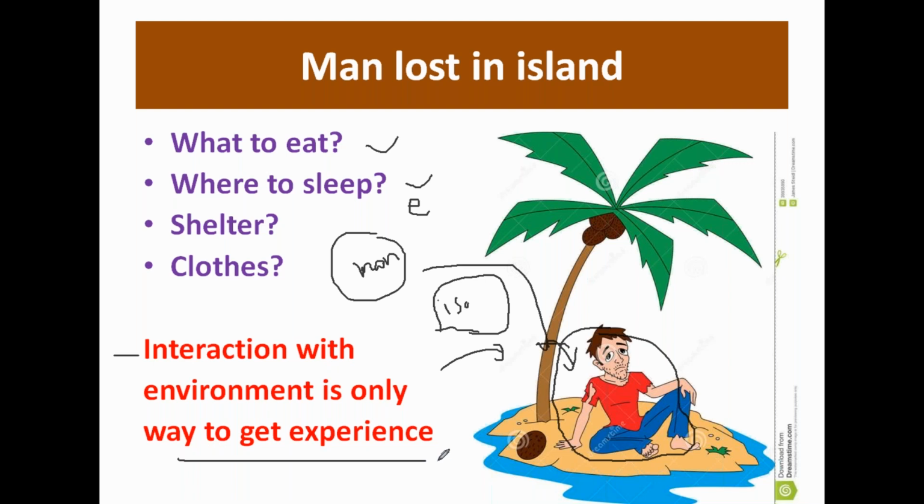Whereas in supervised learning and unsupervised learning, we have provided data. So through that provided data, the system was able to understand. Actually the training data is experience, but here the experience has to be obtained automatically through interaction with the environment. So here the agent, for example, man is the agent. This agent has to interact with the external environment to know about it, so that he will learn from the environment and then act on the environment.